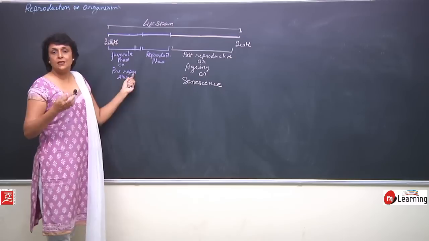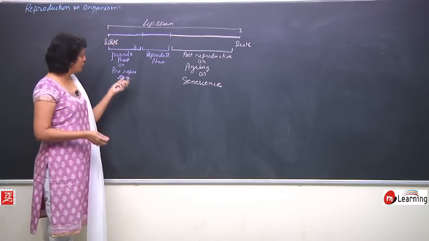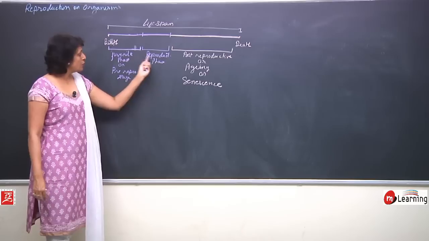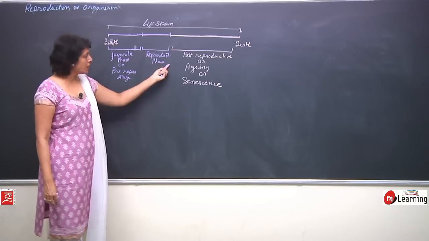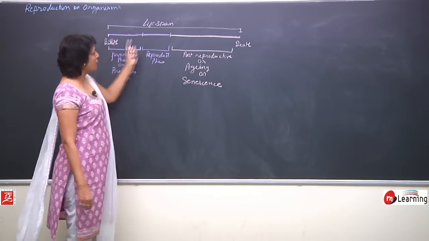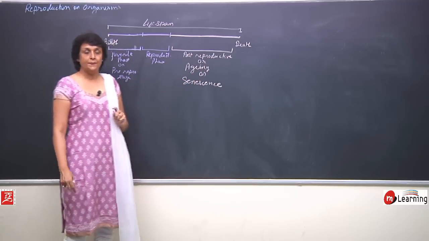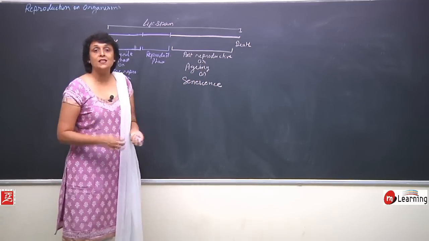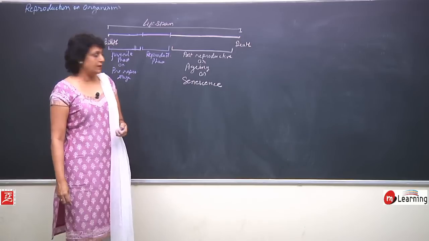Initially, the reproductive structures, the organs of the body, are growing. They come to this stage where the organism is capable of reproduction and then it enters into the post-reproductive phase. So, this is how we divide the lifespan. What is the duration of this lifespan? It is variable in different organisms.